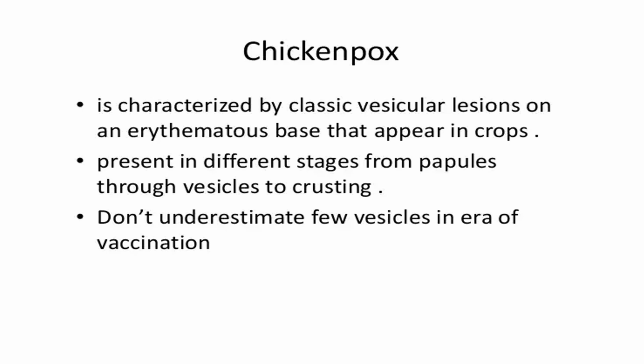Chickenpox is characterized by classical vesicular lesions on an erythematous base that appear in crops. Crops mean we have different stages of vesicular lesions at the same time. We have vesicular rash, we have crusted lesions, we have scab formation at the same time.